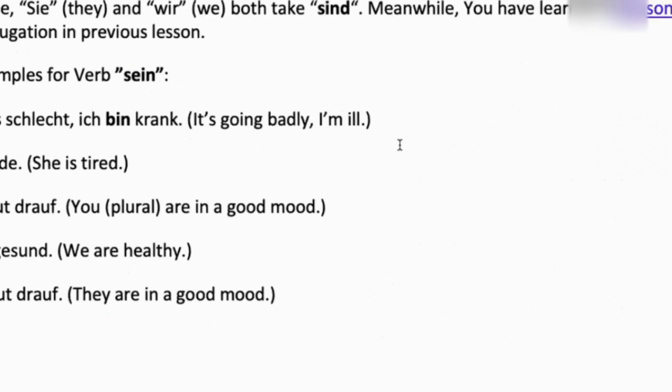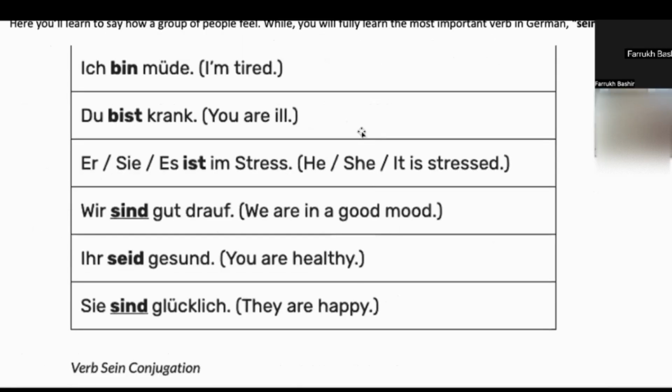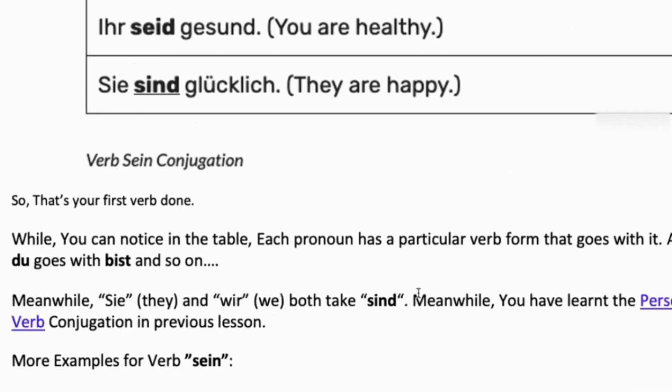I can just go back, for example, here in this table, sein. So if you want to make questions, you can just highlight these conjugations and place them at the very first position. That will become your question. Bist du krank? Are you sick? Bin ich müde? Am I tired? Ist sie im Stress? Is she stressed? Or you can say, sind sie glücklich? Are they happy?